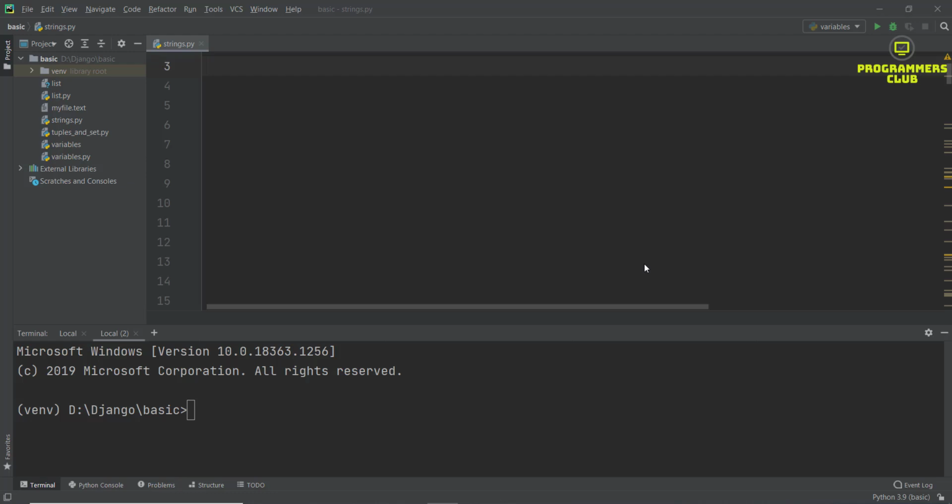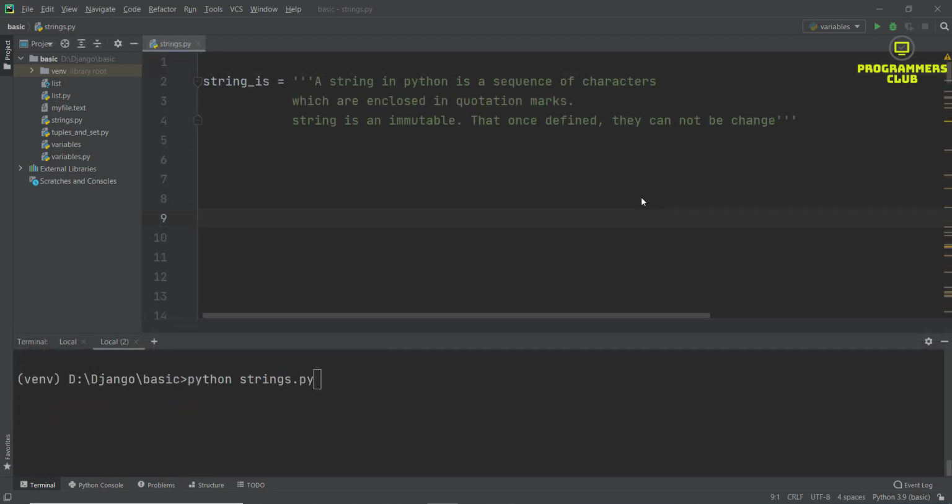Welcome to Programmers Club. Today we will discuss what a string is in Python, string quotation and escape sequences, and also Python raw strings. A string in Python is a sequence of characters enclosed in quotation marks. A string is immutable. This means that once defined, it cannot be changed.